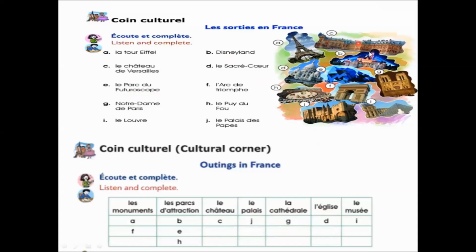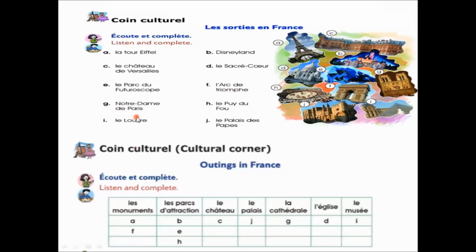So E, where is this E? Here is this park. This is also an amusement park. So E will be here. Next is L'Arc de Triomphe. This is also a monument in France. So in monuments, you will write it here.